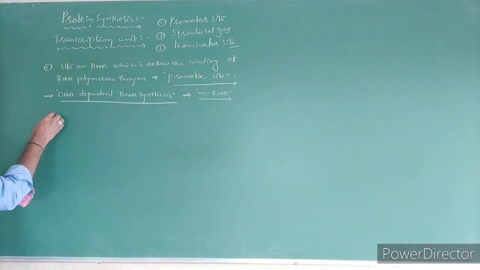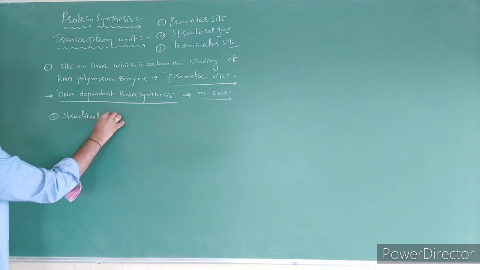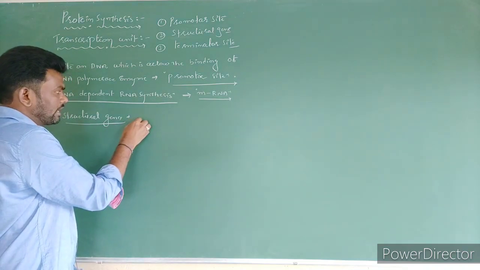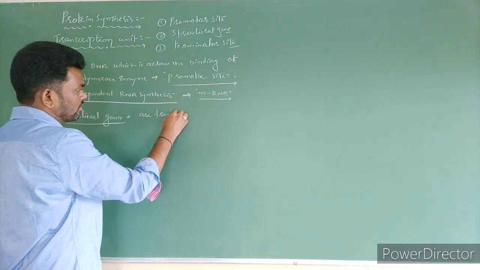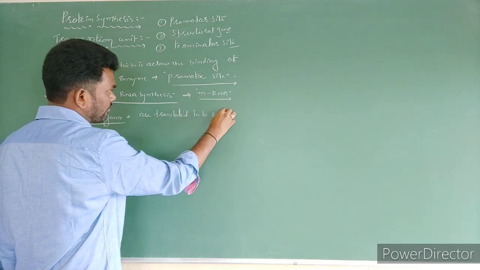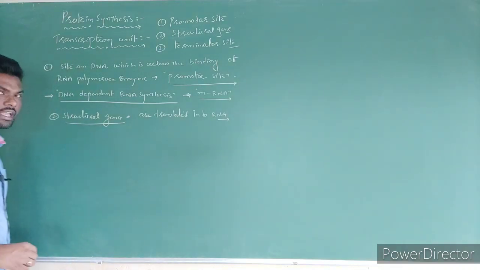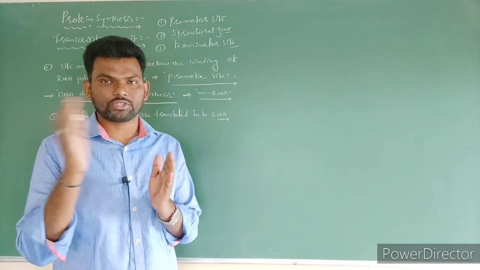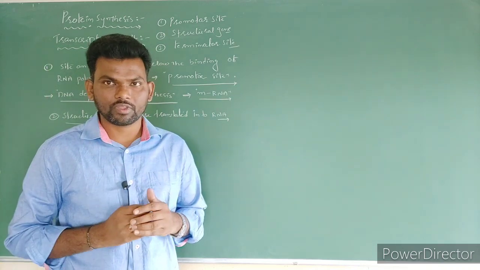So next one is structural genes. On DNA, these structural genes are translated or copied into RNA. Before that, we have to know that generally DNA contains two strands. In the two strands, the polymerization is generally 5' to 3'. The second, the opposite anti-parallel strand, is again 3' to 5', right?